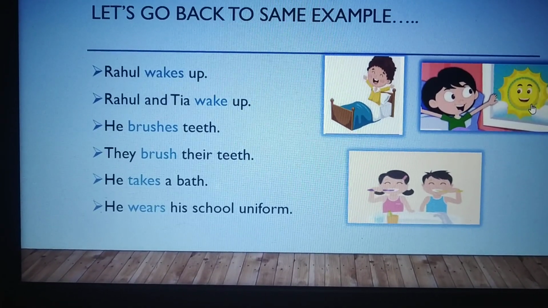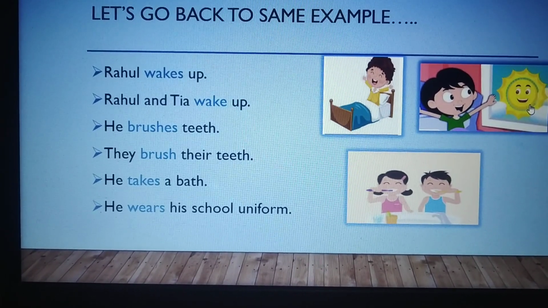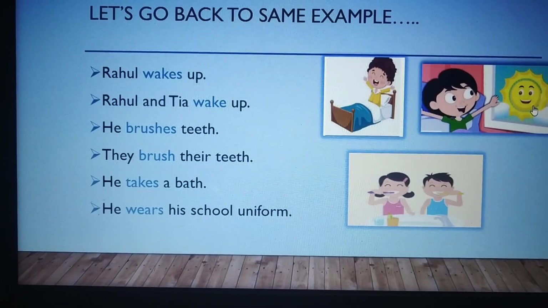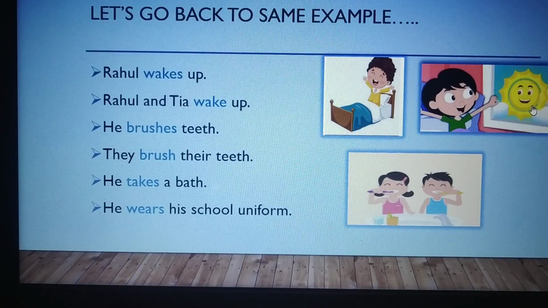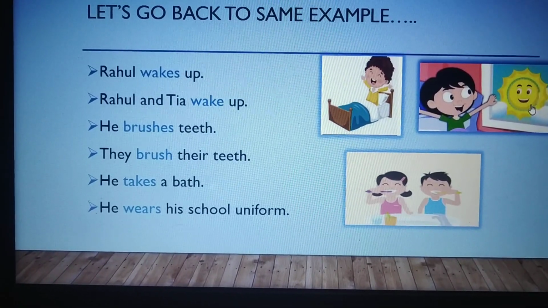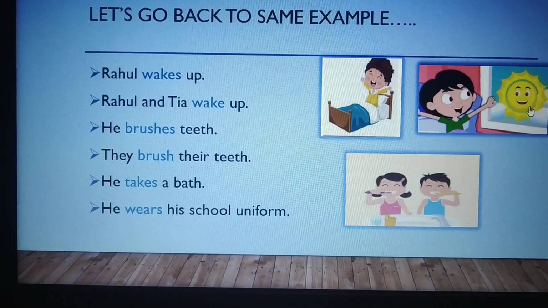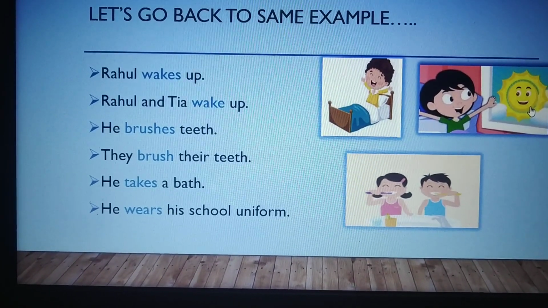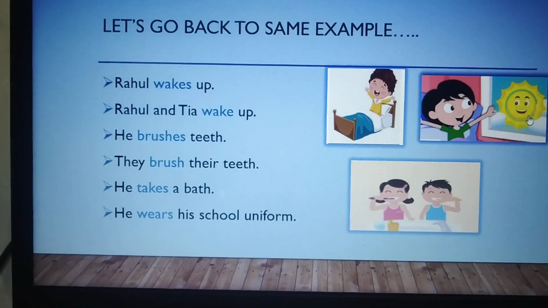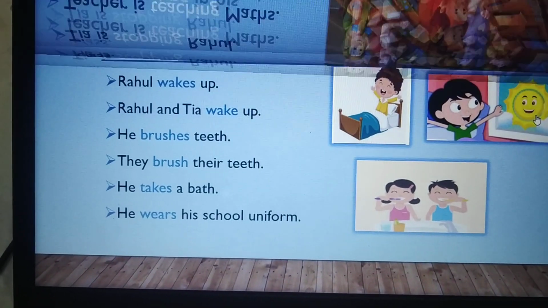We didn't add es in the second line, brush, because they is plural form of third person. He takes a bath. They take a bath. He wears his uniform. They wear their school uniforms. Okay, I hope the idea is clear now.